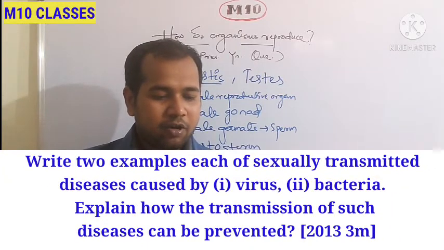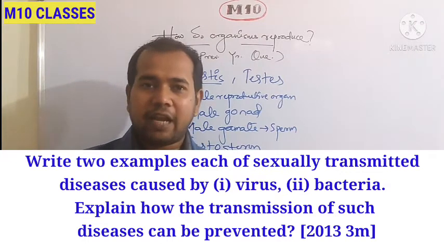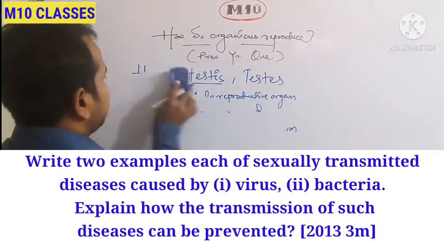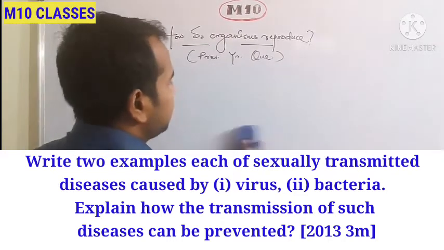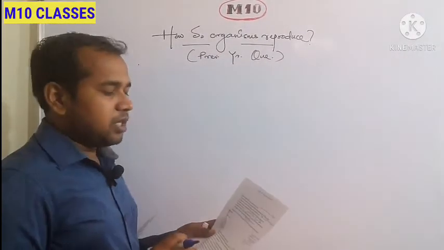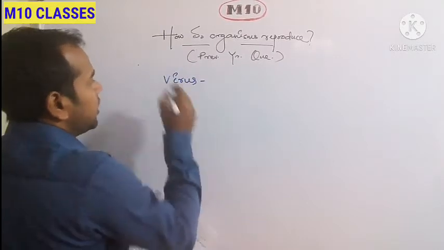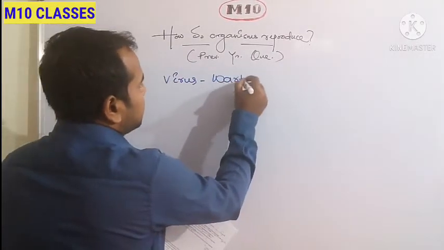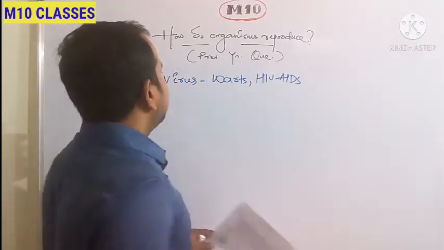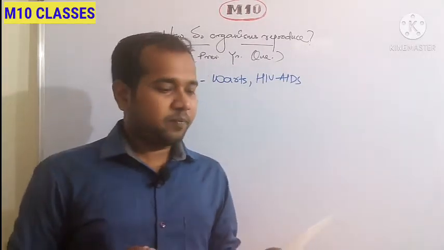Write two examples each of sexually transmitted diseases caused by virus and bacteria. This question has been repeated 2 to 3 times in board exams. First of all, the STDs, or sexually transmitted diseases, caused by virus: they are HPV and HIV/AIDS. These are the two diseases that are caused by viruses.